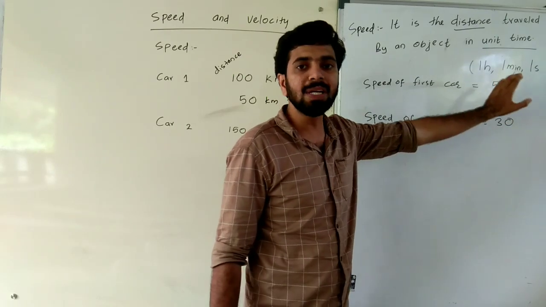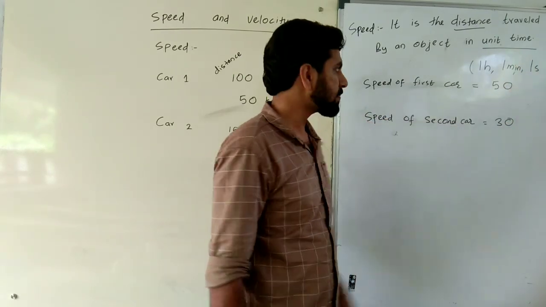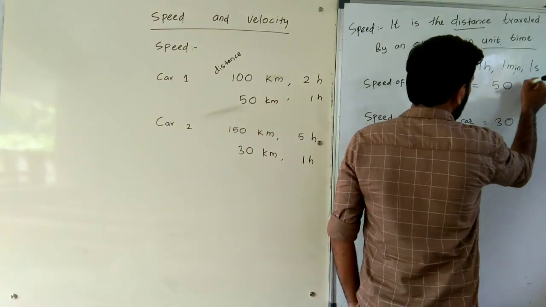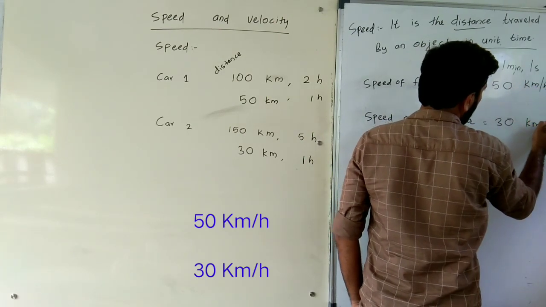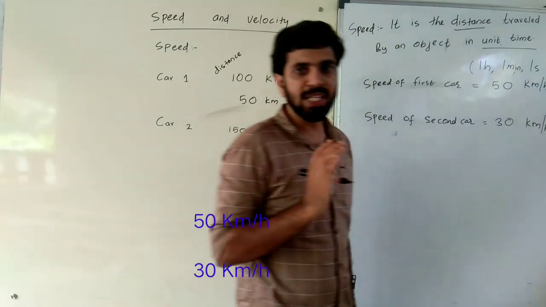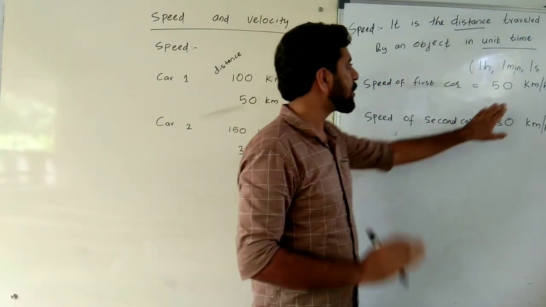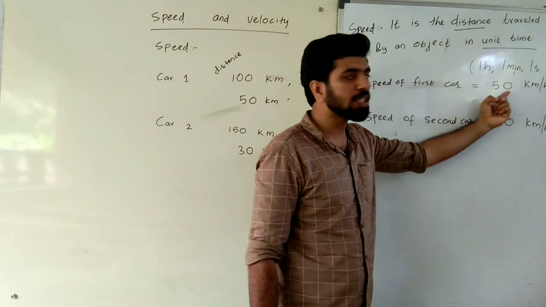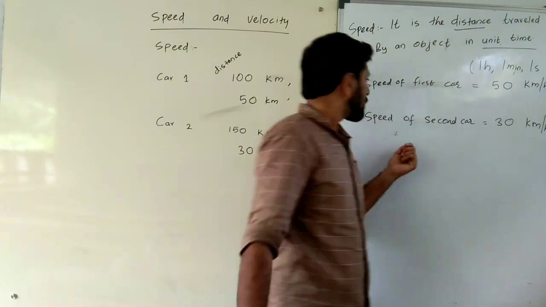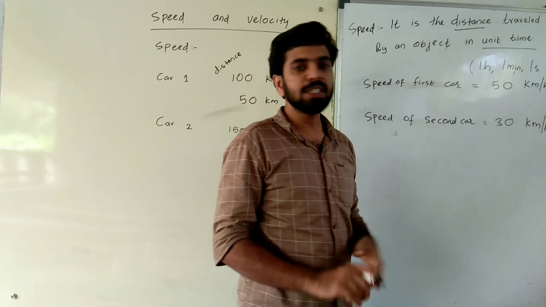We want to put a unit for speed. Here we can give a unit, that is kilometer per hour. That means within 1 hour it covers 50 km. Therefore, the speed of the first car is 50 km per hour. The speed of the second car is 30 km per hour.